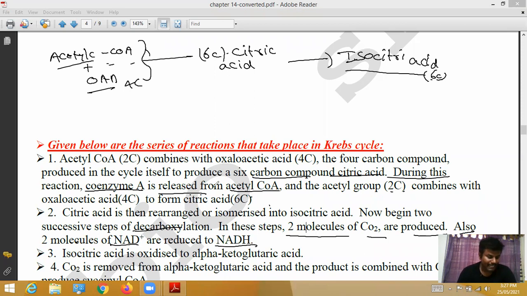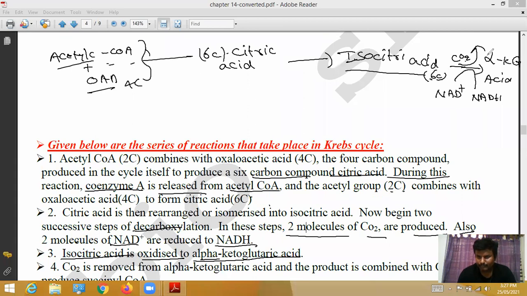Isocitric acid is converted into alpha ketoglutaric acid. Here, isocitric acid is oxidized to alpha ketoglutaric acid. When isocitric acid is converted into alpha ketoglutaric acid, NAD ion is converted into NADH. Next, out of 6 carbons, 1 carbon is eliminated. This is called decarboxylation.